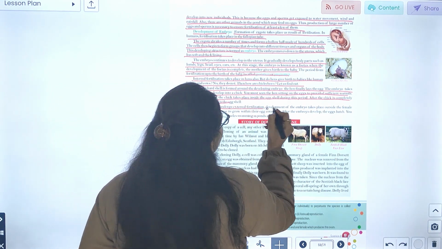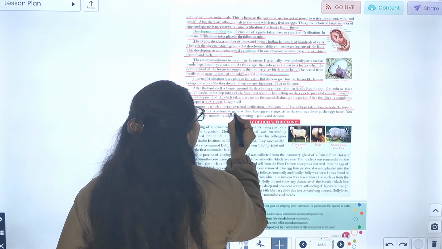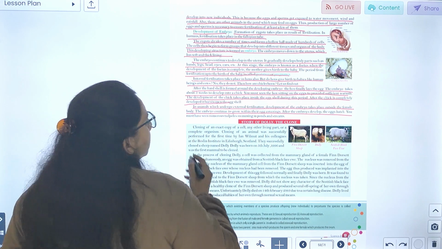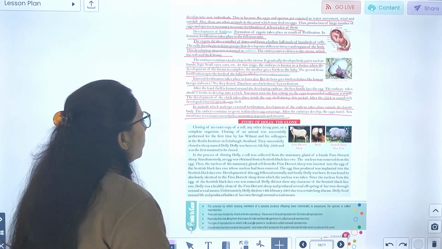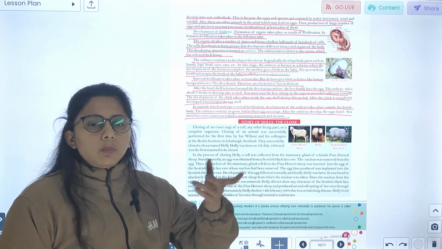In animals which undergo external fertilization, development of embryo takes place outside the female body. The embryo continues to grow within their egg covering. After the embryo develops, the egg hatches. You must have seen numerous tadpoles swimming in ponds and streams. आप देखते हैं ना बहुत सारे tadpoles आपको swim